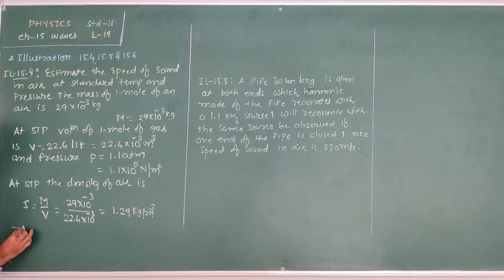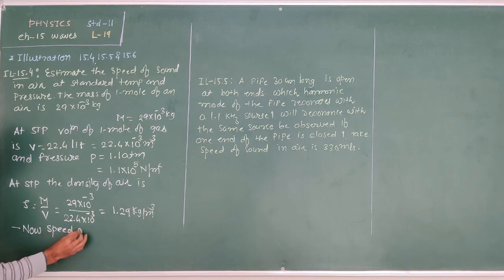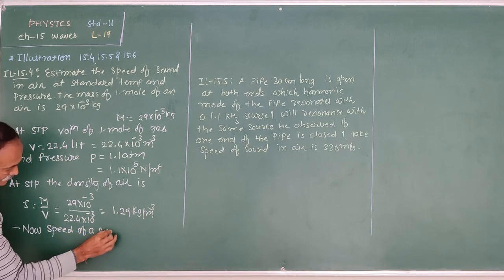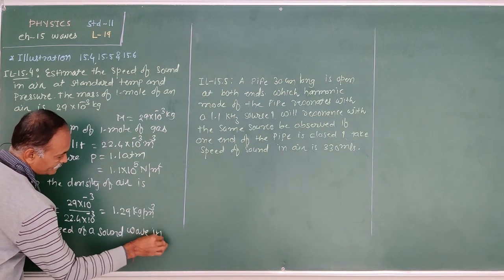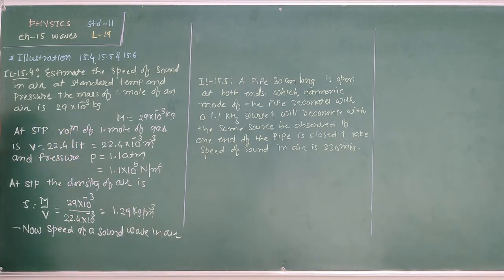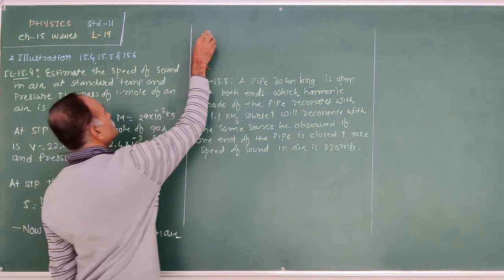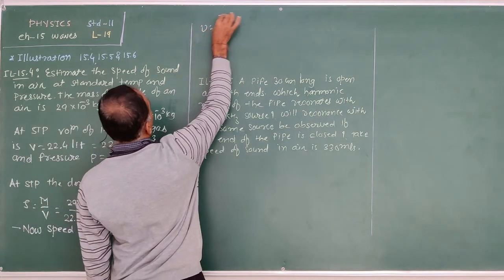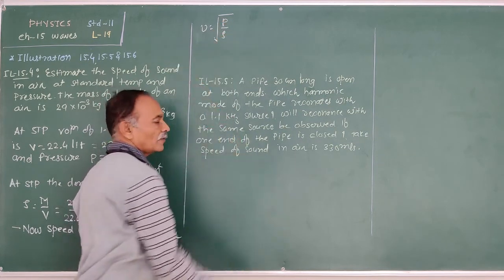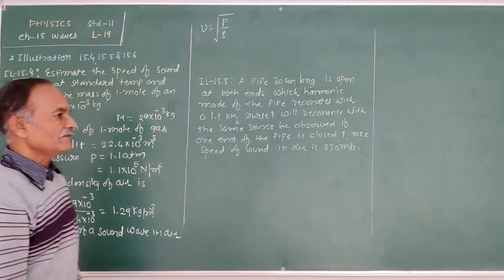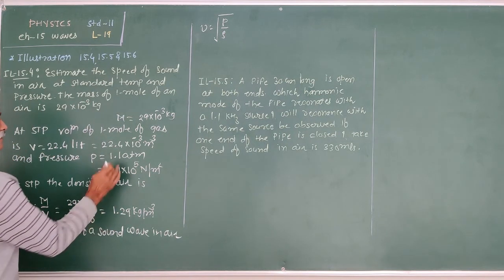Now the speed of a sound wave in air is v is equal to under root of P upon rho, pressure upon density. Pressure we already know, 1.01.